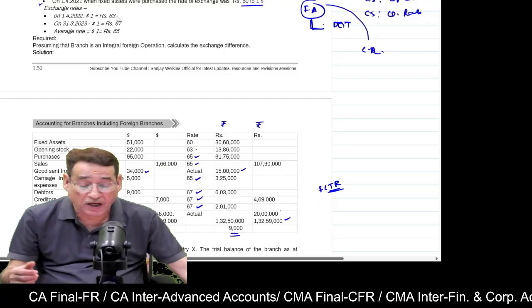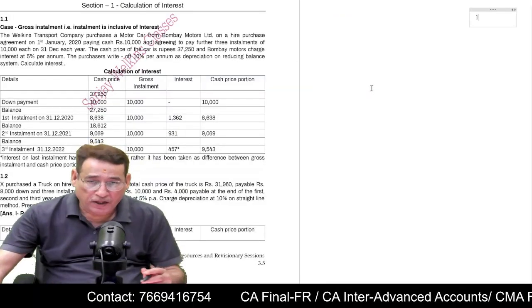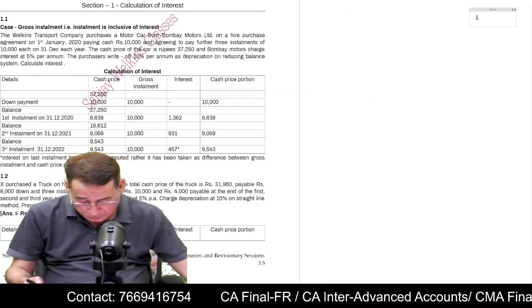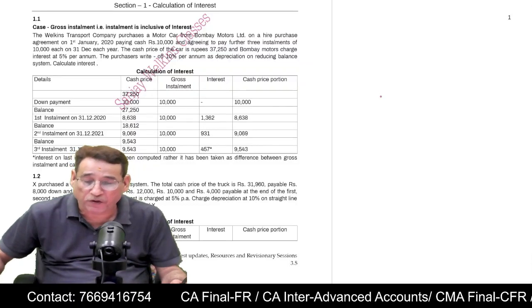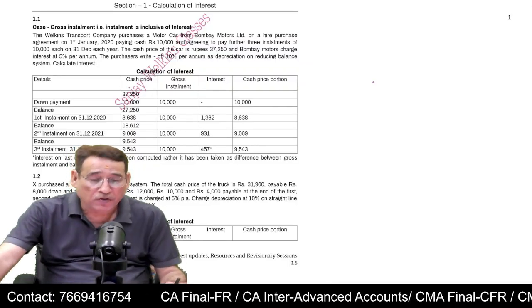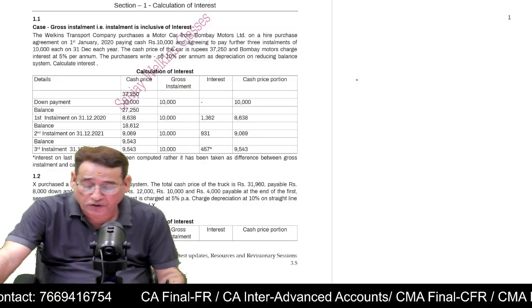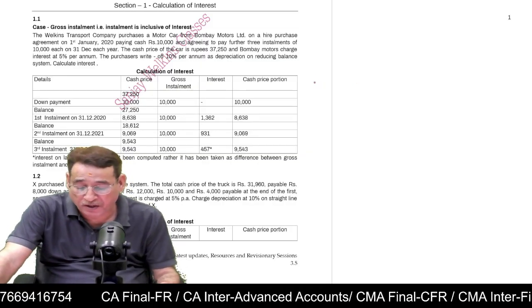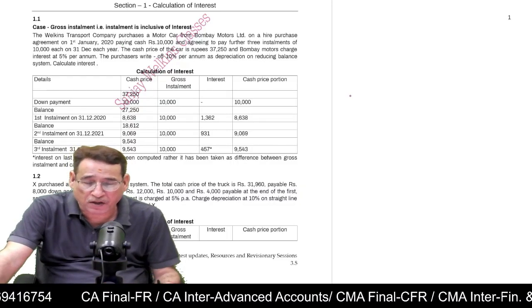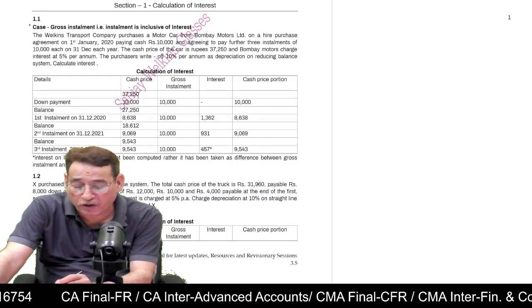Your next chapter, hire purchase. Is it clear to you? So now in this particular session, we are going to quickly revise the concepts with respect to hire purchase system. This is another very lengthy chapter, isn't it? So we are going to talk about the focus areas, but before that we are going to take into account all the concepts. As you know, when I begin the chapter in the regular session, first of all I start with calculation of interest.